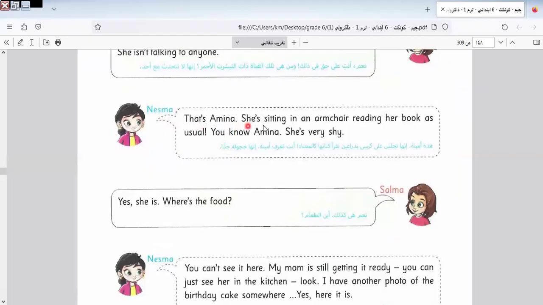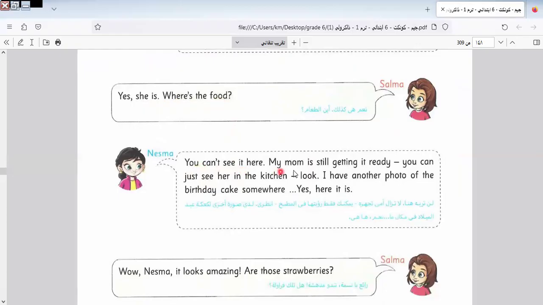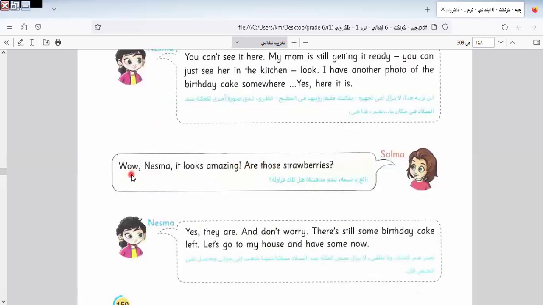Nesma, that is Amina. She's sitting in an armchair reading her book as usual. You know, Amina, she's shy. She's very shy. Yes, she is. Where is the food? You can't see it here. My mom is still getting it ready. You can just see her in the kitchen. Look, I have another photo of the birthday cake somewhere. Yes, here it is. Wow, Nesma, it looks amazing.